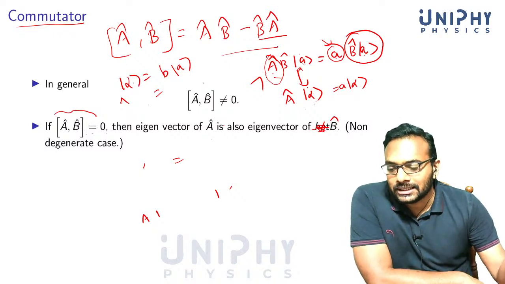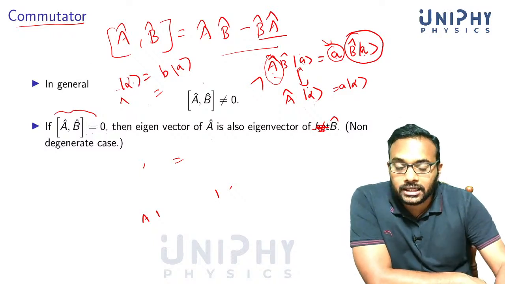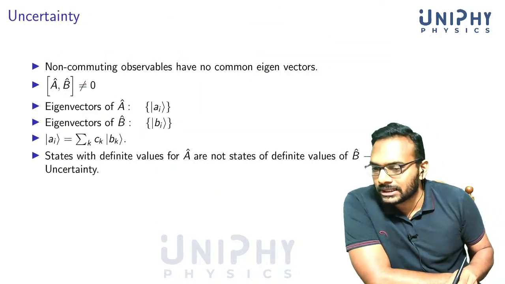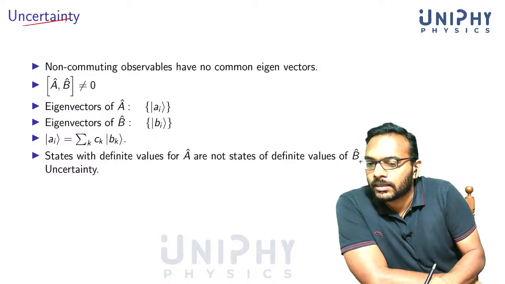And the important thing is that if the commutator is not equal to 0, then an eigenvector of A will not be an eigenvector of B. Now we come to uncertainty. I will just conclude with uncertainty.